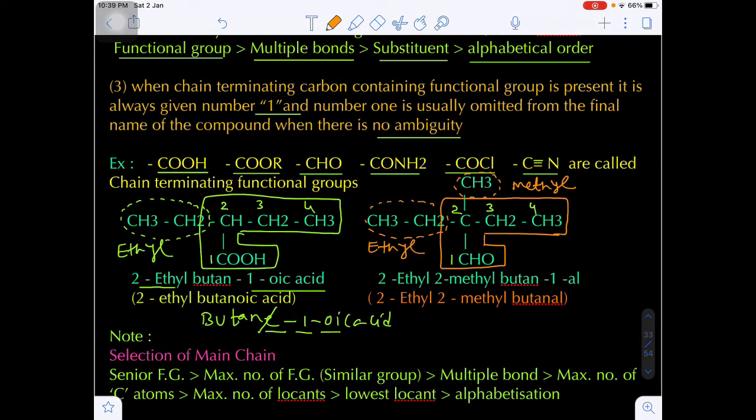Now while writing the names of substituents, we always have to obey alphabetical order. So I am writing 2-ethyl first, after that 2-methyl. And how many carbons are there? 4 carbons, so we can write but plus an, butane, and the last secondary suffix will be aldehyde. We know aldehyde will be al, and the location of al will be 1, so we can write 1-al. Here also E and A are both vowels, that's why in butane the last letter E will be dropped. So we can write butanal, 1-butanal or butane-1-al.